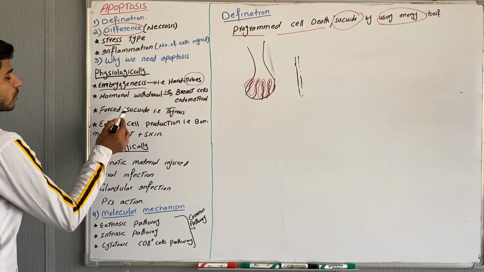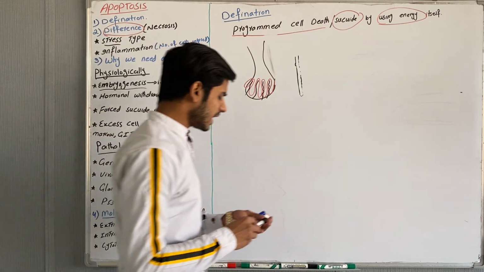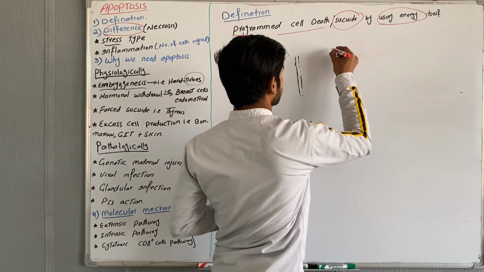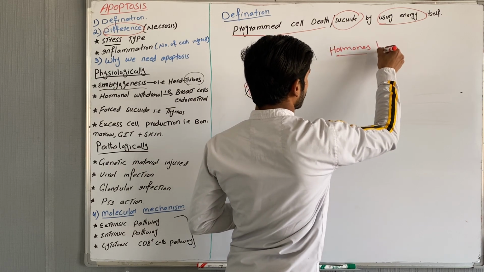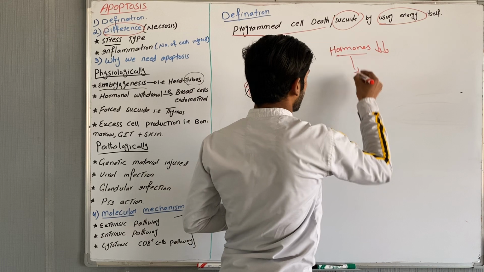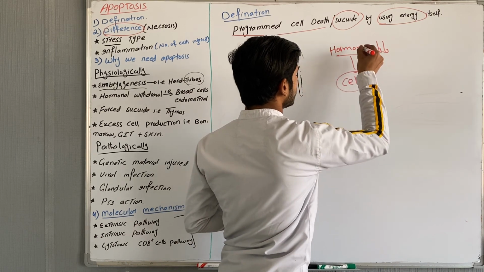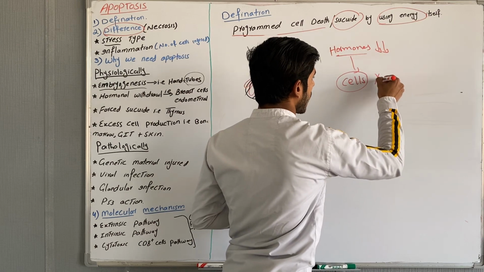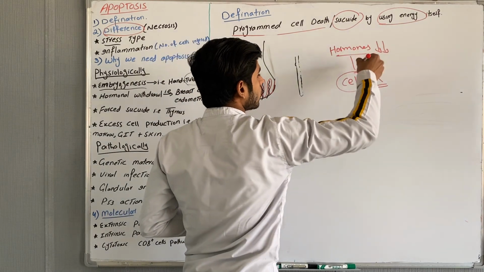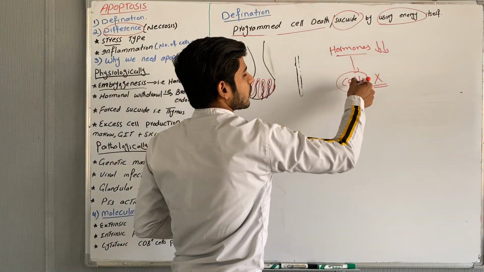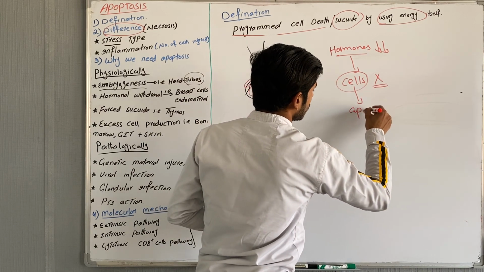So the second thing is hormonal withdrawal. Examples are the breast cells and endometrium. Let's suppose that some hormones are missing. In physiological cases, when there is no production of hormones, the cells which are stimulated by these hormones will come to apoptosis, will come to suicide. They will finish. Why? Because there are no hormones to act on them, so there is no function of these cells, and their function will go towards apoptosis.